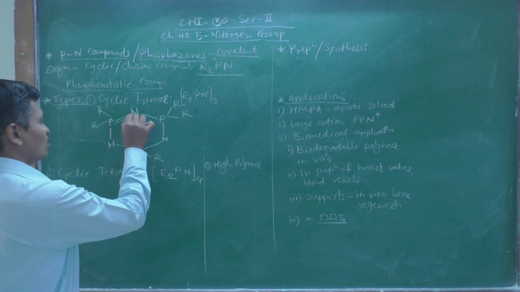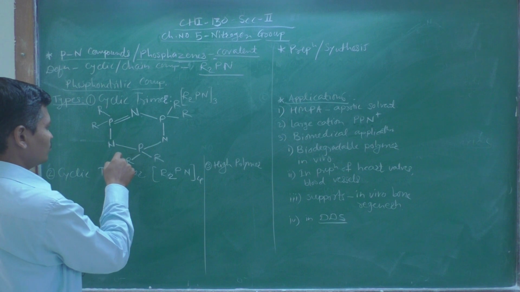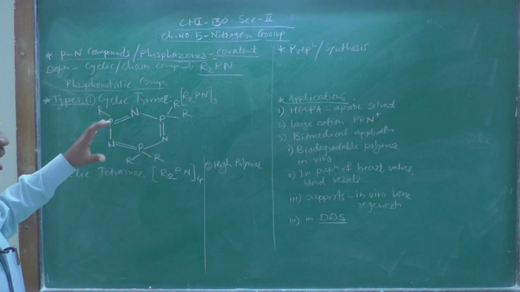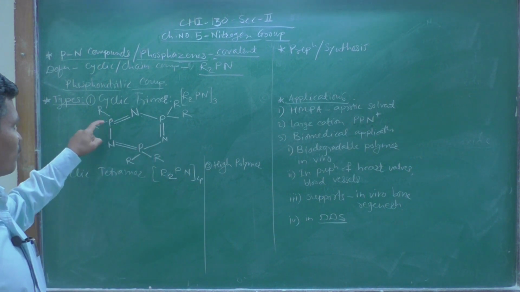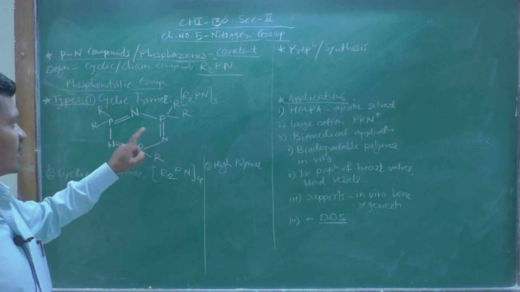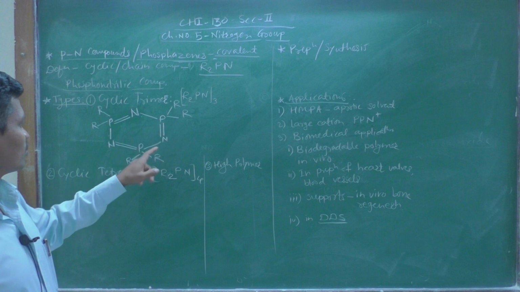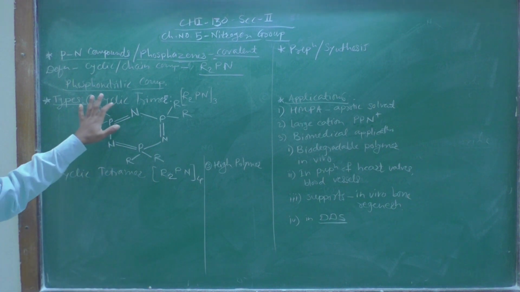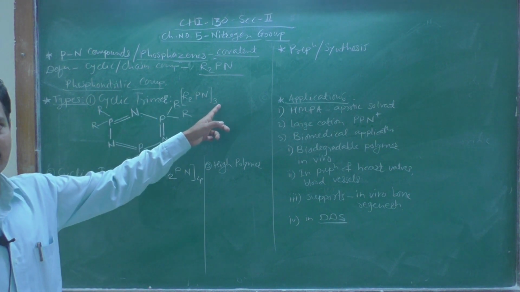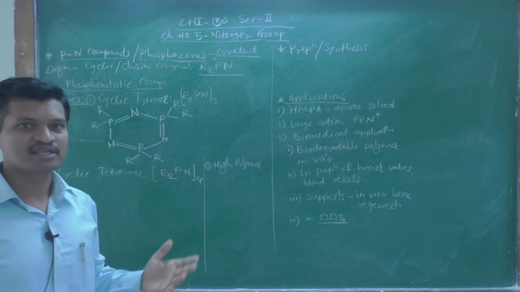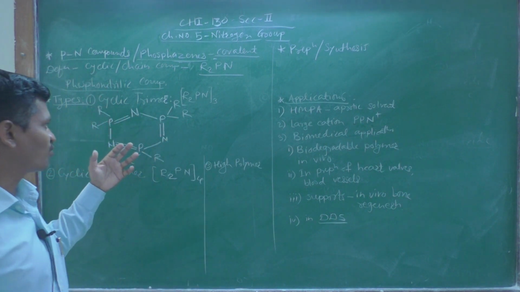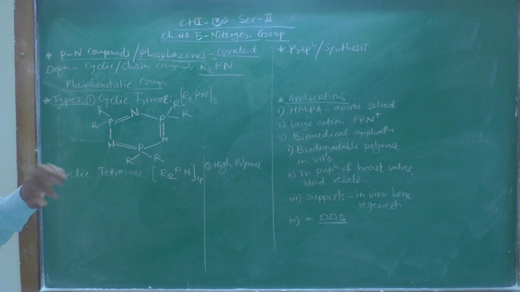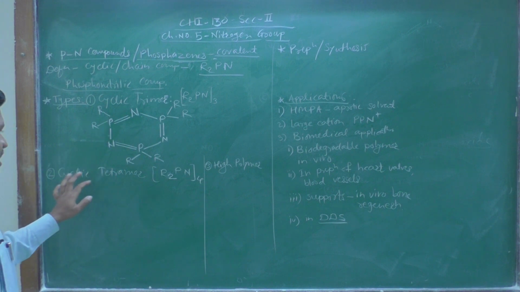So draw here a double bond, here single, then here again double, then again single, here again double. So now each phosphorus atom is pentavalent, 1 2 3 4 5, and each nitrogen atom is trivalent, 1 2 3. So this is the structure of the cyclic trimer known as (R2PN)3. These structures might be asked in your examination, to draw or find out the structure of these cyclic trimer phosphazenes.